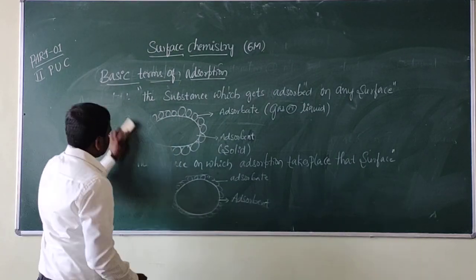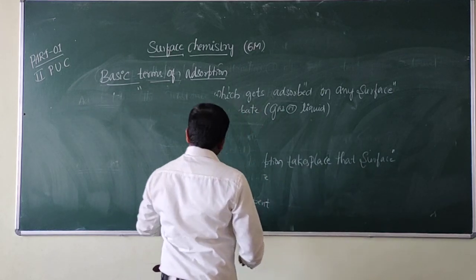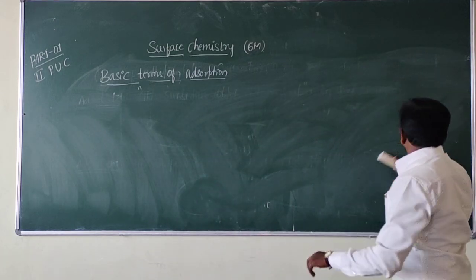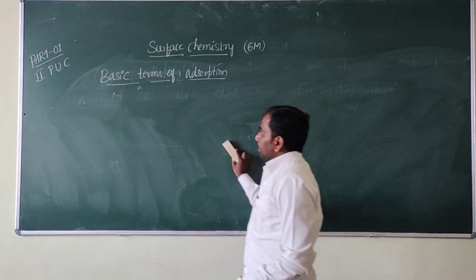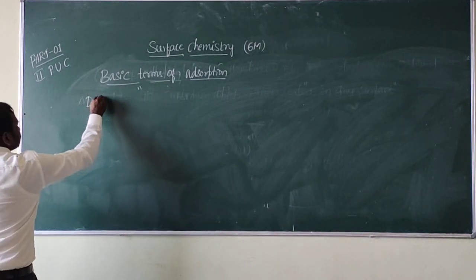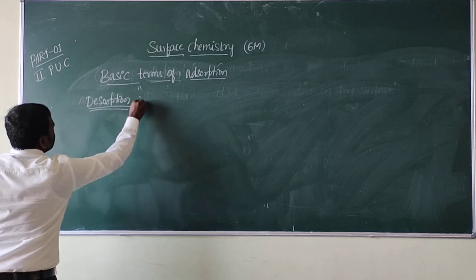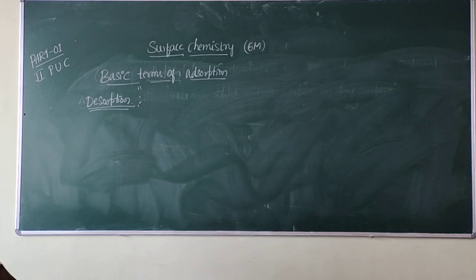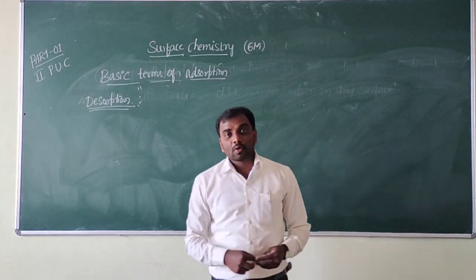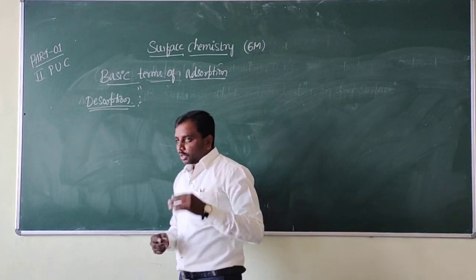Next we move on to desorption. Desorption means the removal of adsorbate from the surface of the solid.